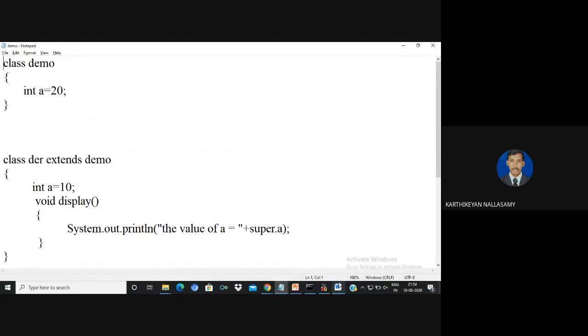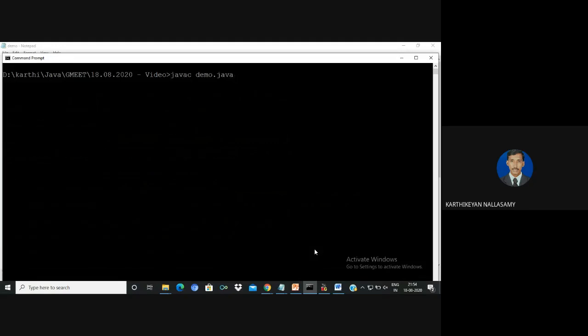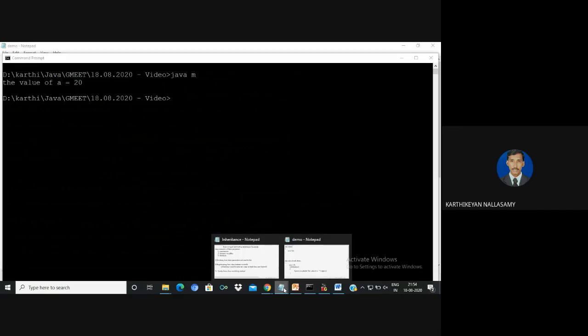Before that, I'm going to test it. No error. I'm going to run it so that we know it will display only the 20, because I'm using super.a, so the immediate base class is Demo, so it will print the value.